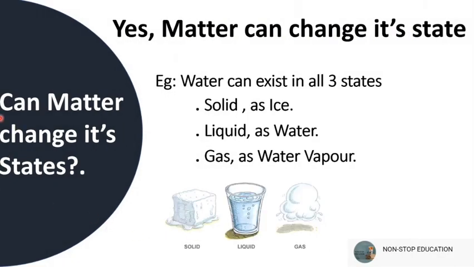So now let's discuss a question: can matter change its state? Yes, matter can change its state. For example, water can exist in all three states: solid as ice, liquid as water, and gas as water vapor. As you can see, solid, liquid, gas. These three are water.